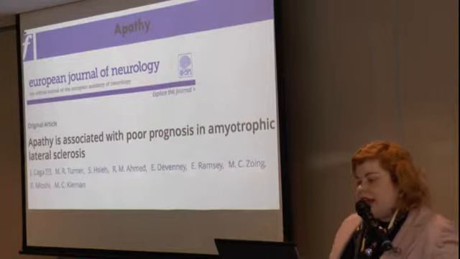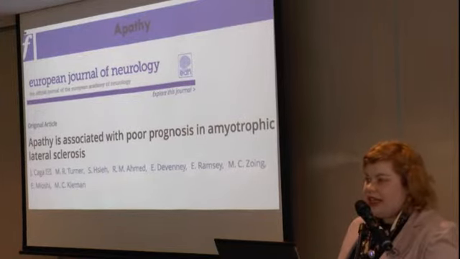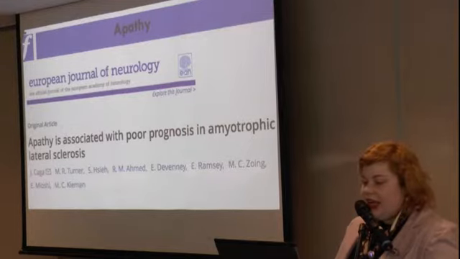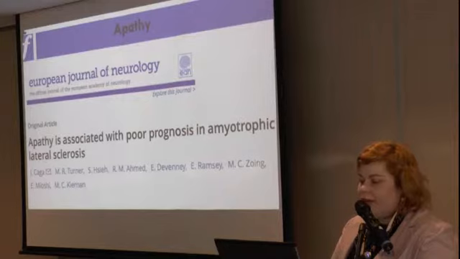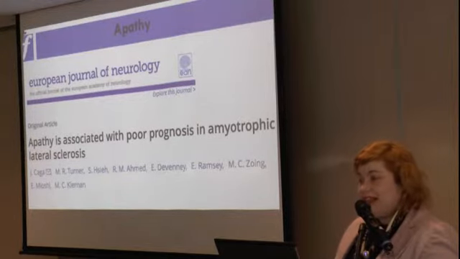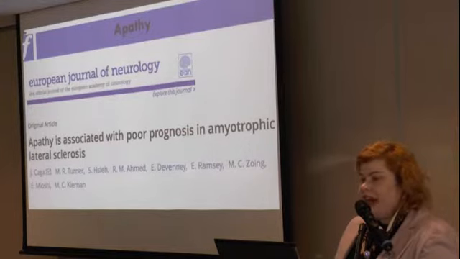So what I'm going to do now is move on to a couple of the other symptoms that we may see in both ALS and FTD. And Maggie mentioned Jazz, who's part of our group, who's looking at apathy in ALS. And a lot of patients and their carers will report, before they present with anything, no muscle weakness, no cognitive change, the symptom of apathy and having lack of motivation.